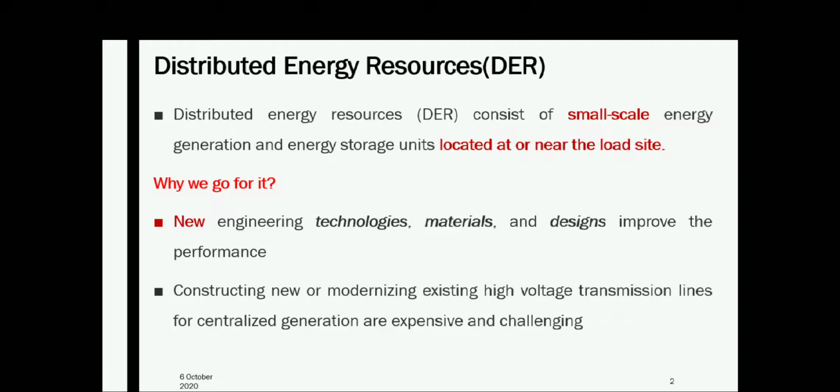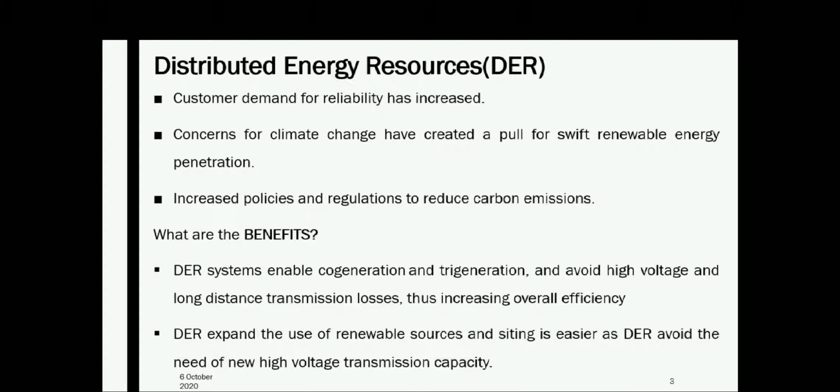Upgrading our existing transmission lines is very challenging and economically not feasible. So it is better to think about more generation from localized renewable based systems. And customers definitely demand reliability, so a distributed microgrid will increase the reliability of the service.